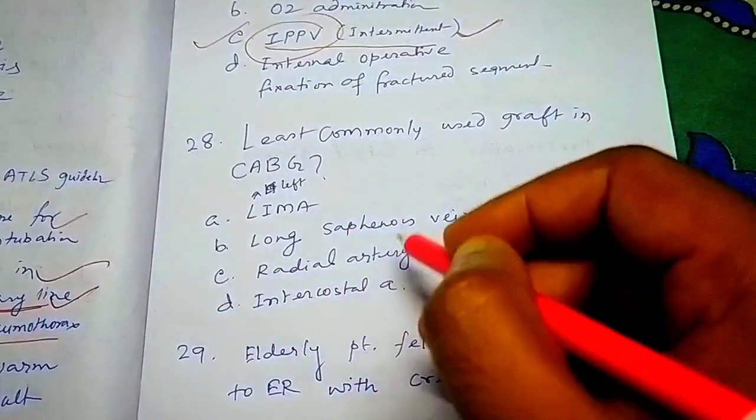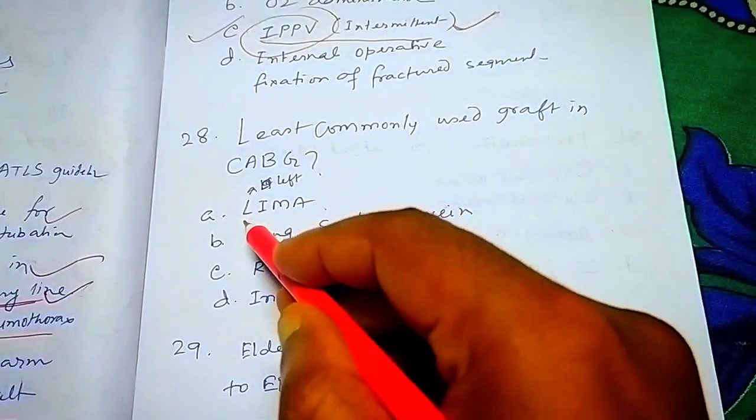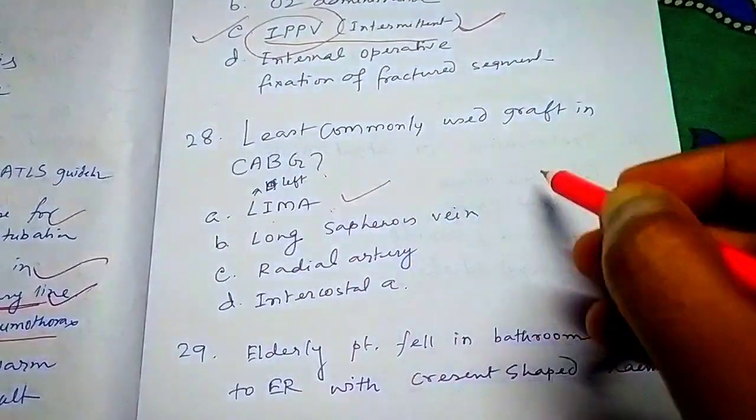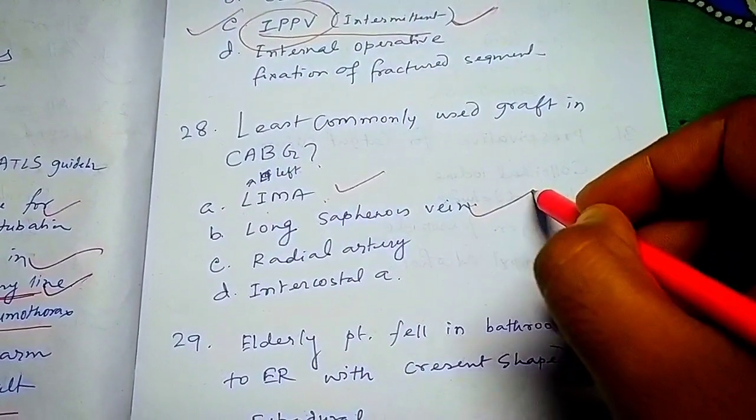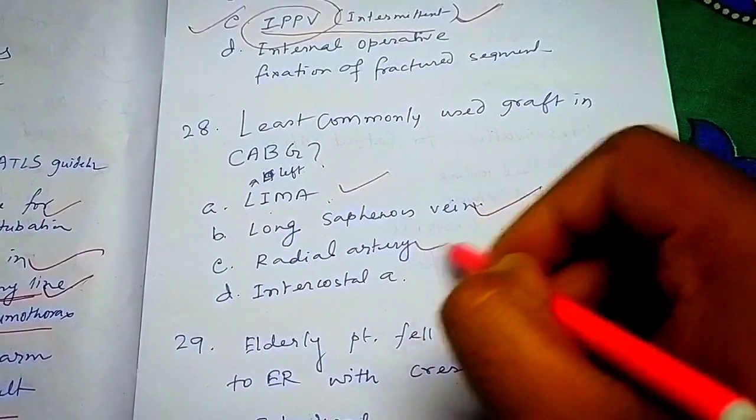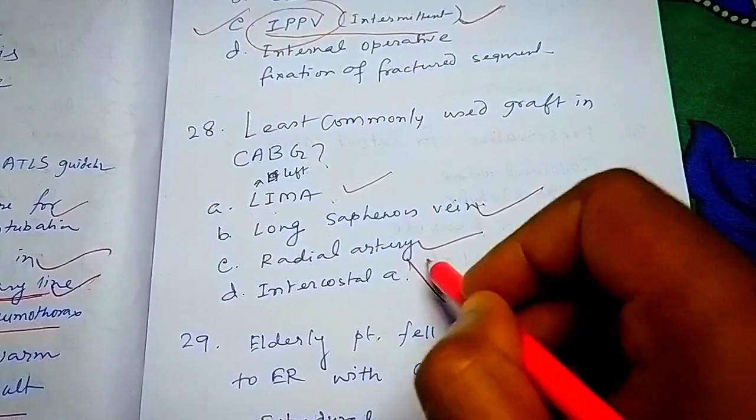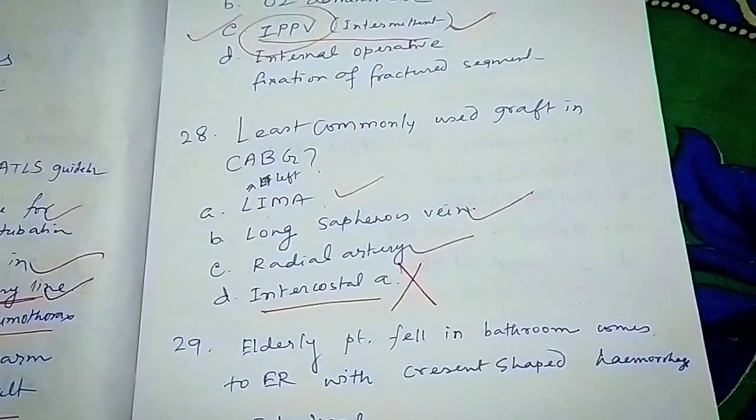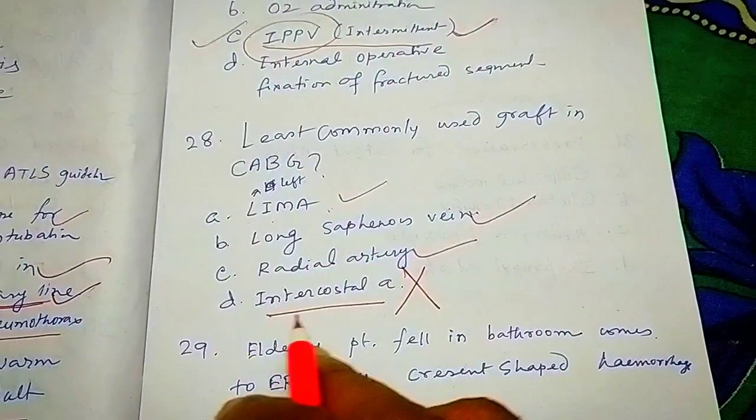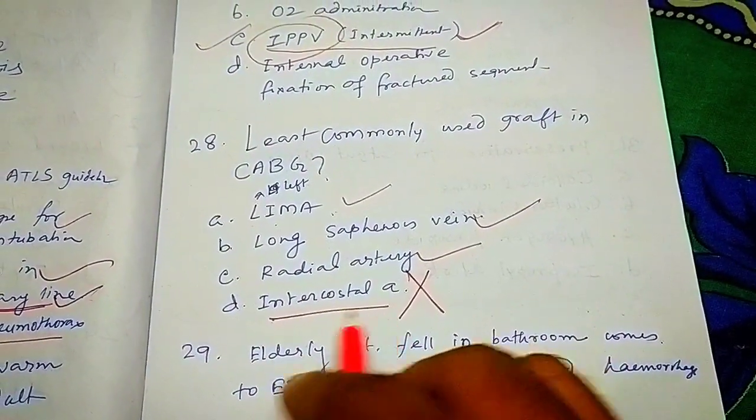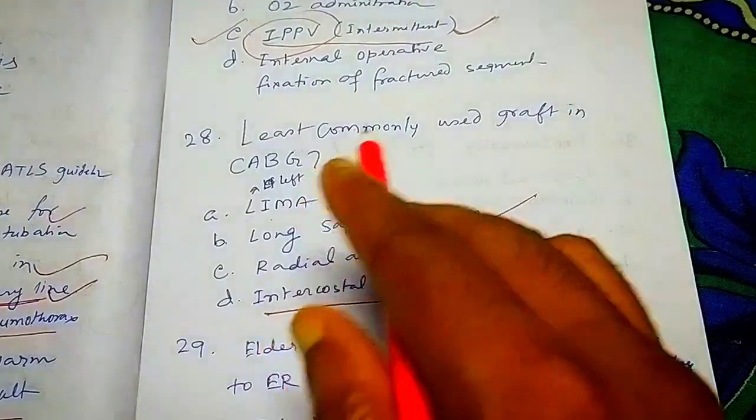So all these are grafts. LIMA, that is the left internal mammary artery, is a graft. The left long saphenous vein is a graft. The radial artery is a graft. The intercostal artery is not used; it may be used, but it is generally not used. The intercostal artery is the least used.